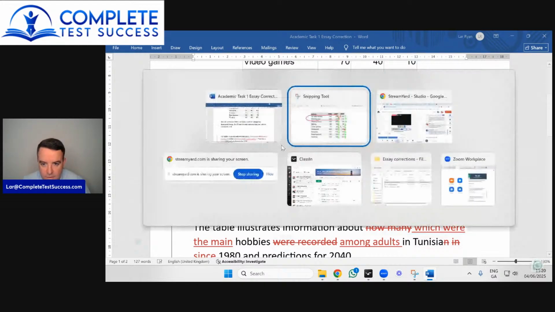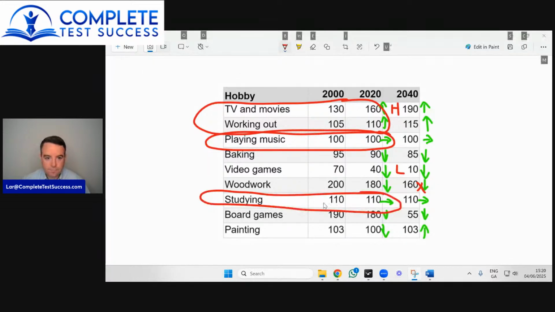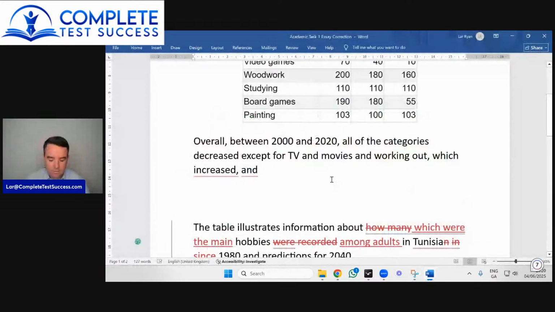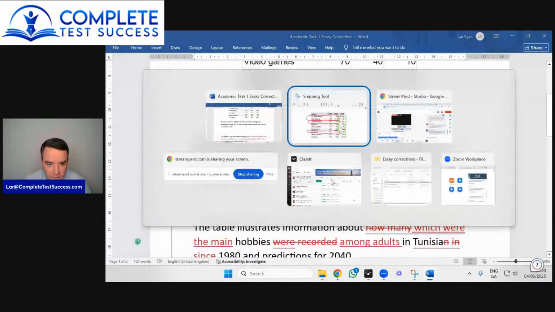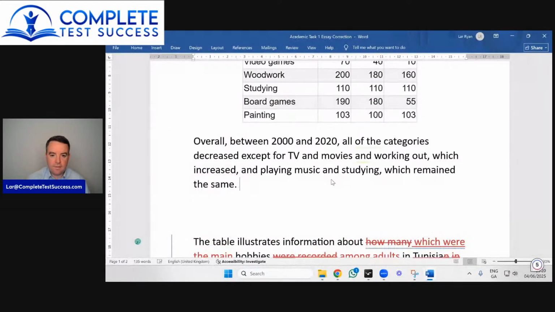And now we had playing music remained the same, and studying remained the same. Okay. And I'm after forgetting those already. Playing music and studying, which decreased. No, which remained the same. Okay.